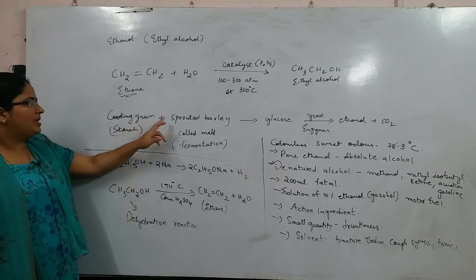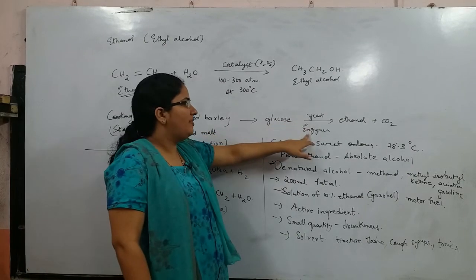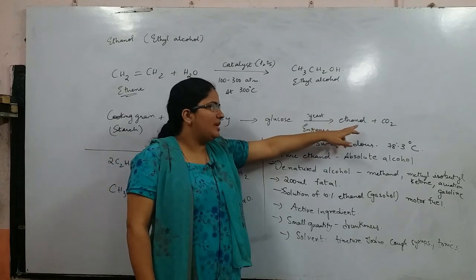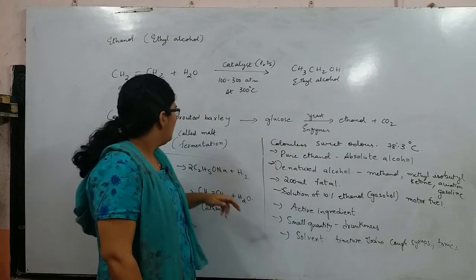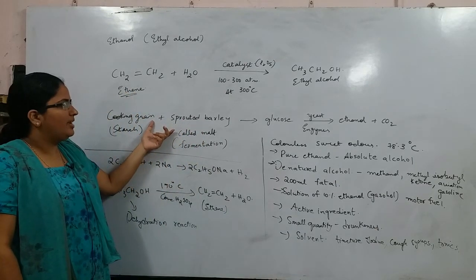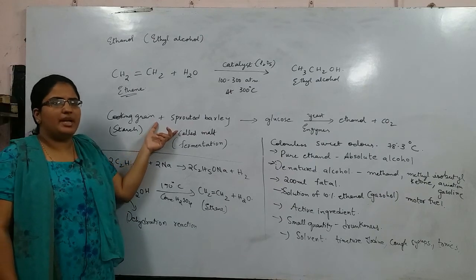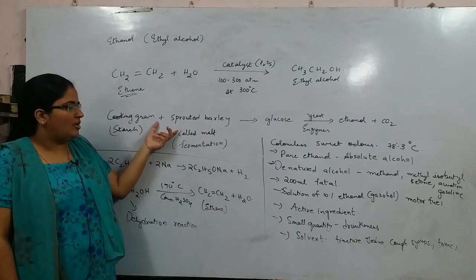Now cooking grain plus powdered barley has glucose. When you add yeast in the presence of enzymes, it will give you ethanol plus carbon dioxide. This kind of reaction is called fermentation reaction. Because ethanol is obtained from grains, it is called grain alcohol.